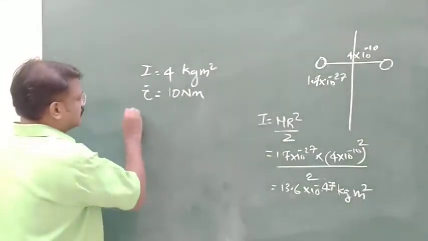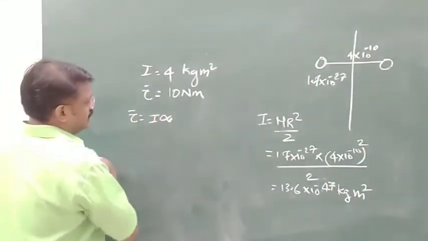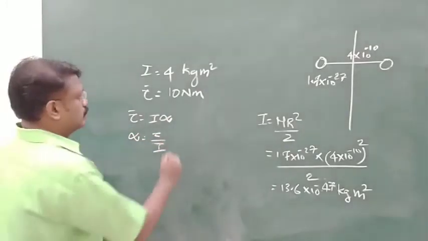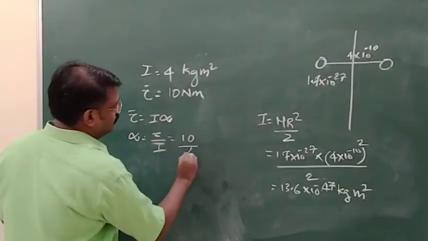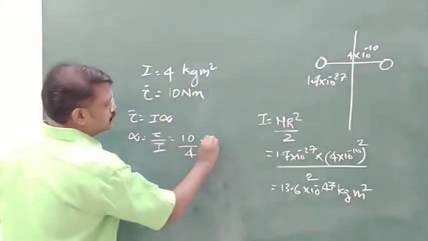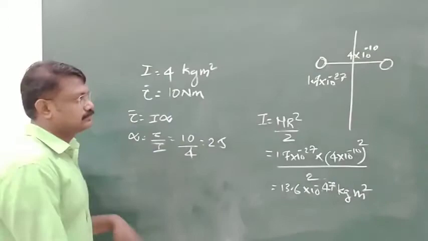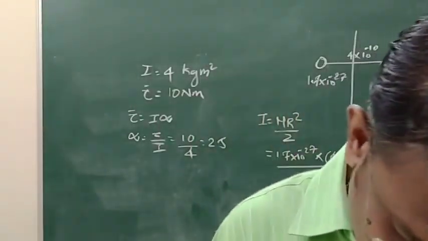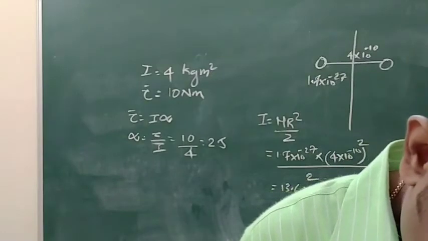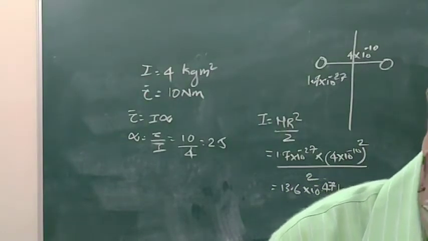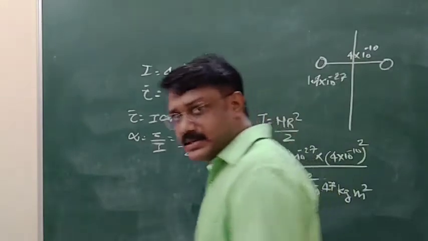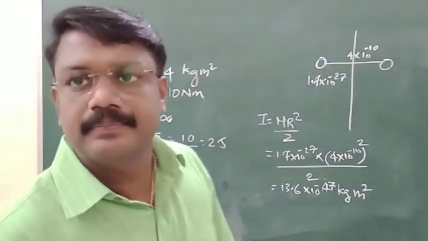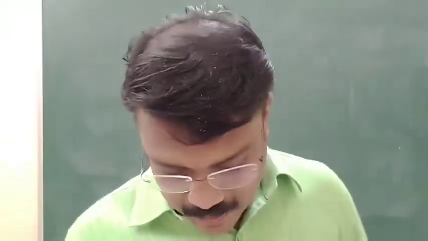So you know the equation: tau is equal to I alpha, or alpha is equal to tau by I. Tau is 10, I is 4, so 10 by 4 is 2.5. Simple. 2.5 radian per second square. Angular acceleration, its unit is radian per second square. That is question number 12.